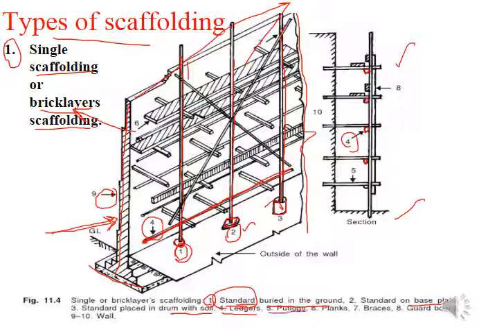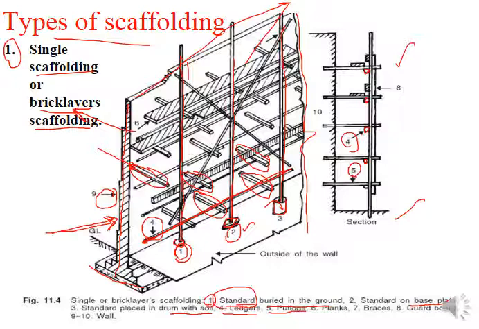Then comes putlocks. This is number 5. Here you can see in cross section, this is number 5, and in this figure it is not marked, so I can mark it. This is number 5, that is putlocks. There are so many putlocks over here. I'm encircling a few of them. These are the putlocks. These putlocks are again a horizontal member but placed perpendicular to the wall. Those are embedded inside the wall, and these provide support to the ledgers and the standards also.